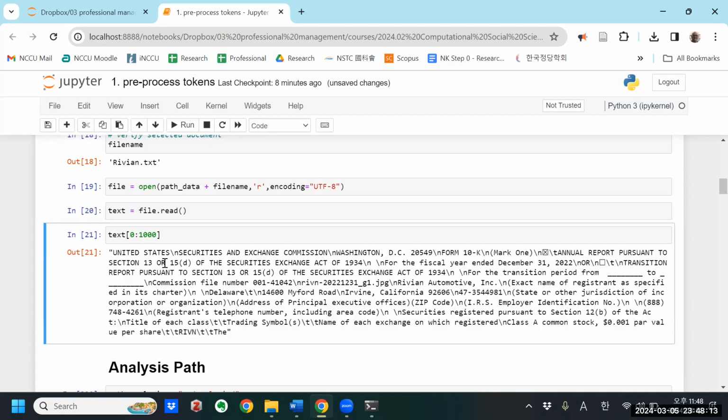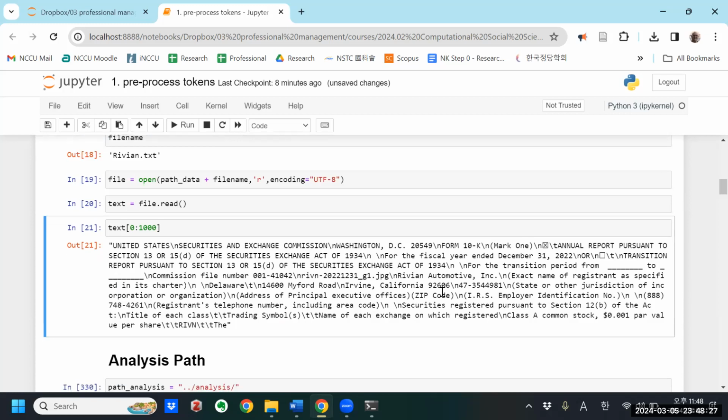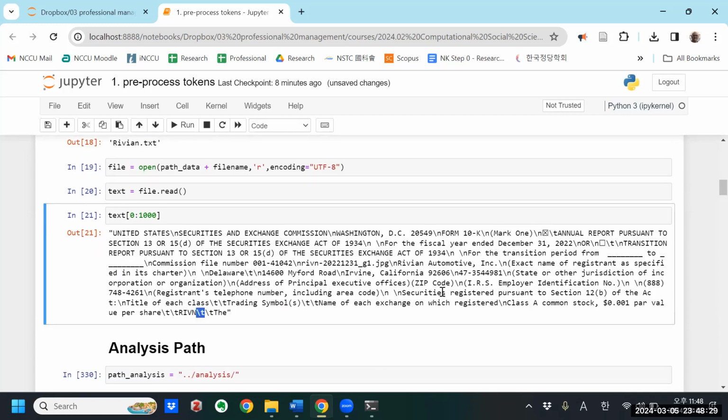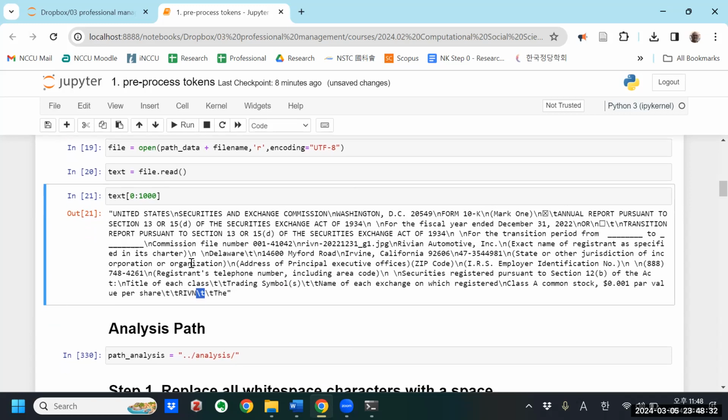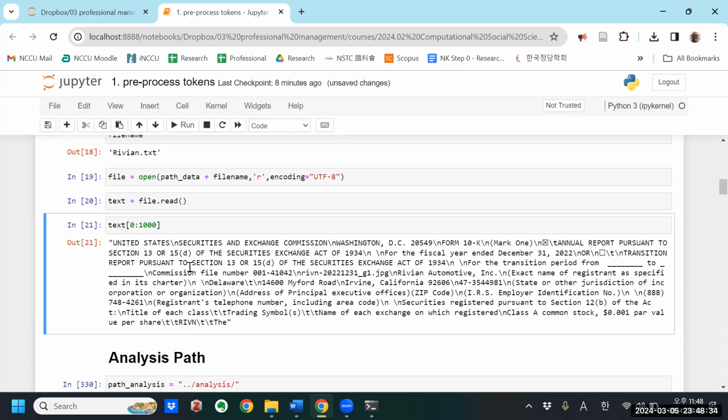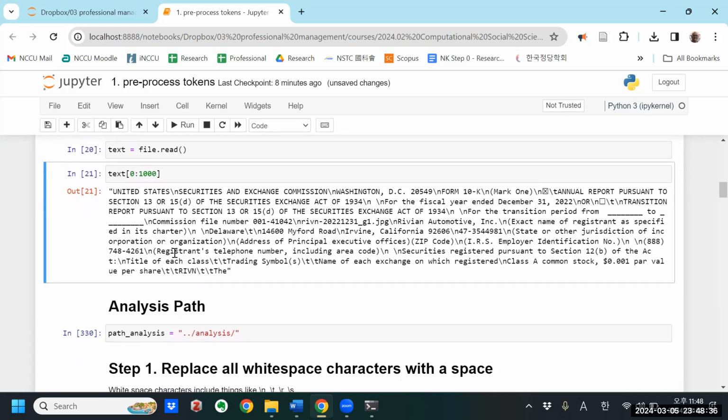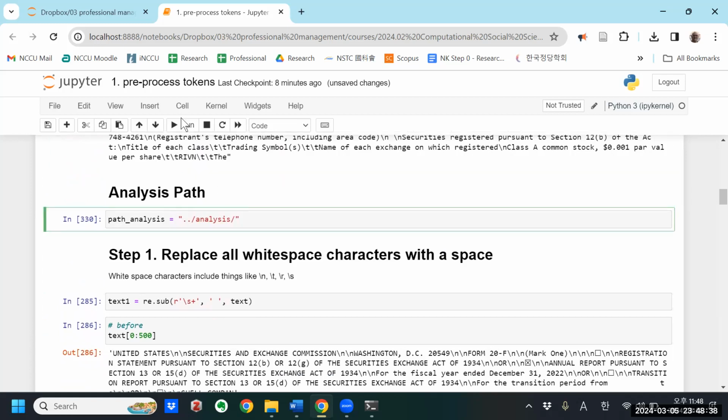You can see there's uppercase and lowercase. You can see I have \n, which is a line break. Dashes, numbers, punctuation. It's pretty messy. Here's some tabs, \t is the tab. So it's still a lot of noise in there. Okay, and then the analysis path, we don't actually need this in the script, but I just have it here.